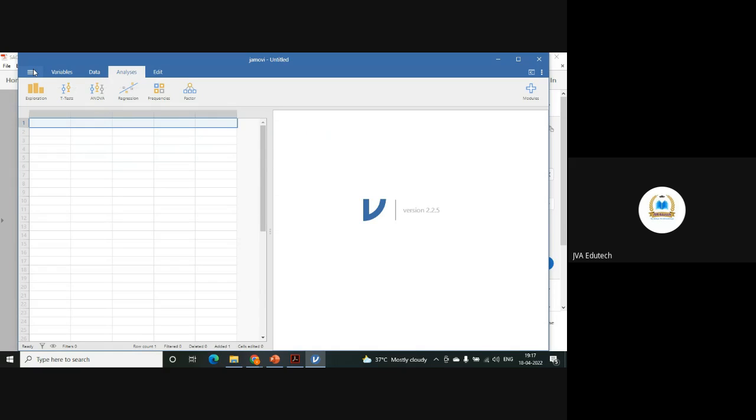First I'll tell you how to take a random sample using Jamovi. We have to do random sampling, and normally random sampling is also known as the lottery method. Let's say we have 300 people and we want 20% of them randomly.